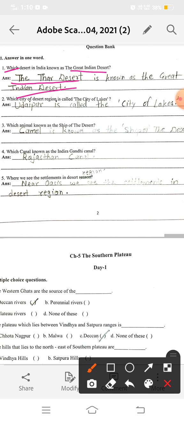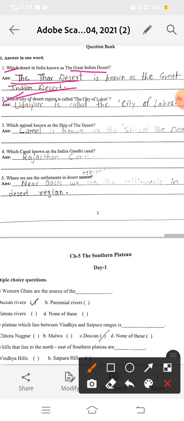It is on the west side of India. That is why it is also known as the Western Desert of India. It is a hot desert and near the Tropic of Cancer. It is also known as the Western Desert because it is the greatest desert in India. That is why it is also known as the Great Indian Desert. Okay everyone, clear?